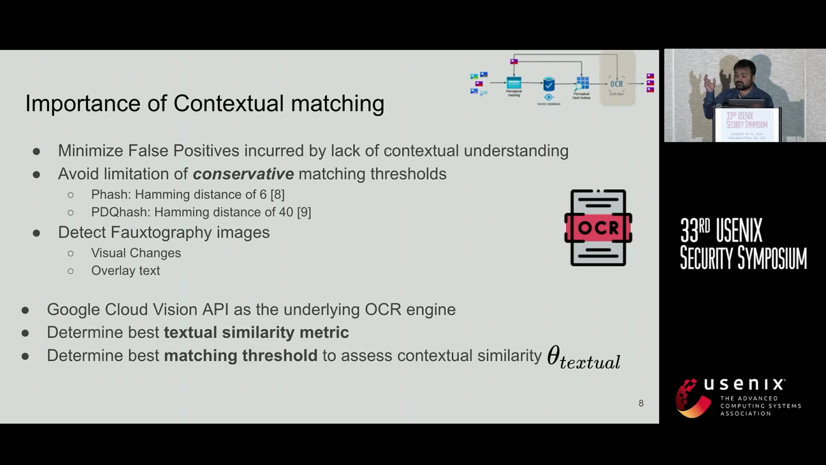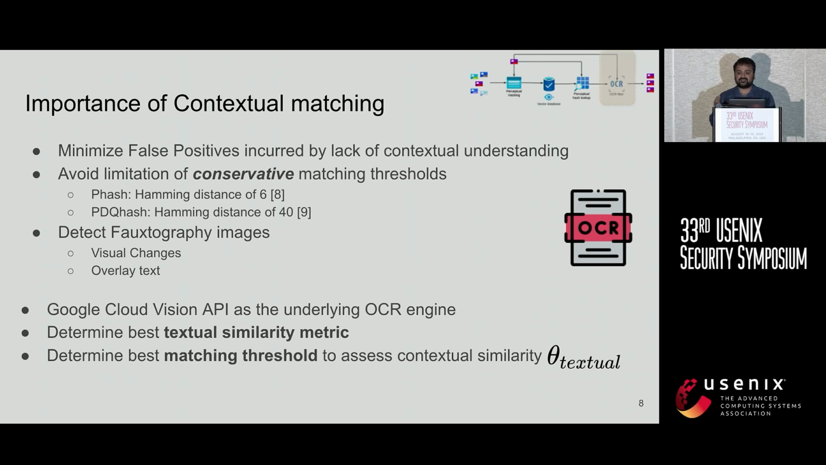But as I will show you, using this contextual matching layer allows us to explore a much larger distance for matching, and with that we achieve much higher coverage and recall.